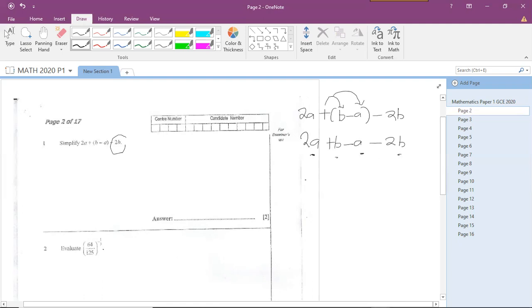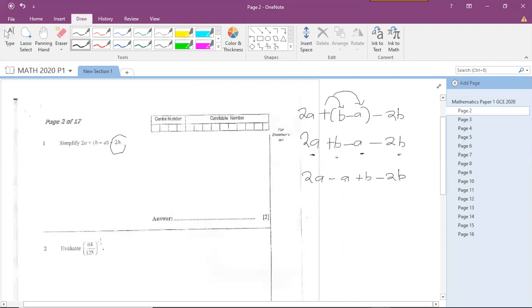So if we collect like terms, we'll have 2a minus a plus b minus 2b. Remember that when you're collecting like terms, the sign stays the same. Positive b is still positive b, minus a is still minus a, negative 2b is still negative 2b, positive 2a is still positive 2a. Nothing is crossing the equal sign.